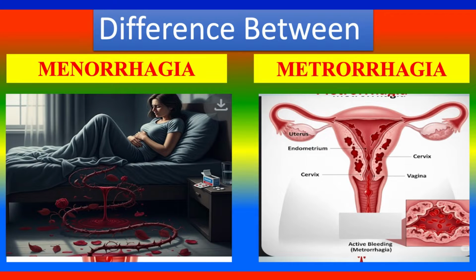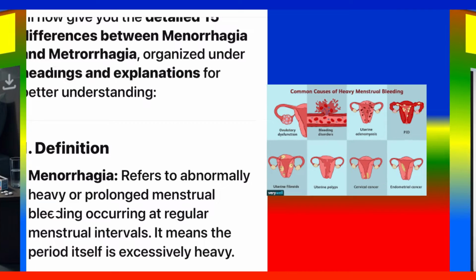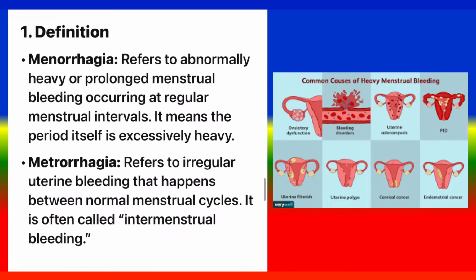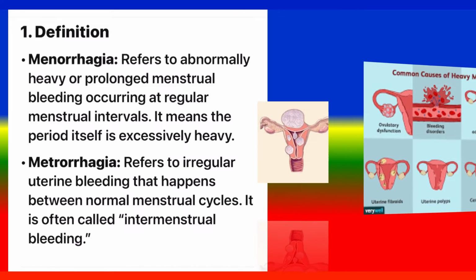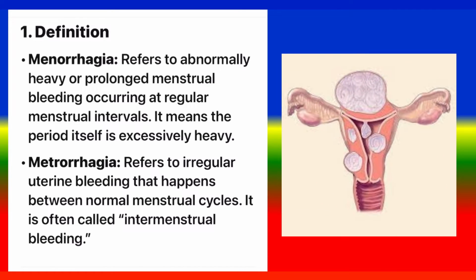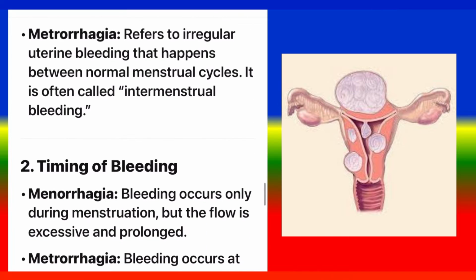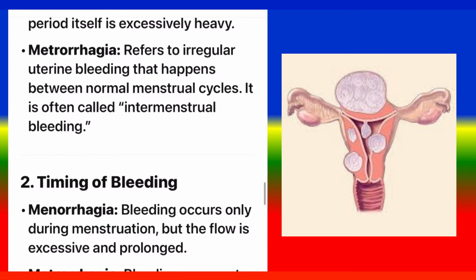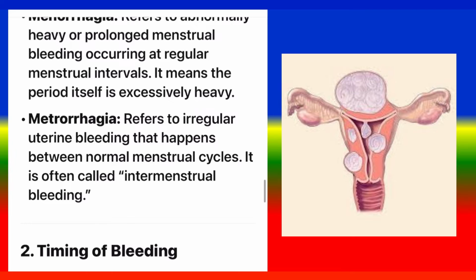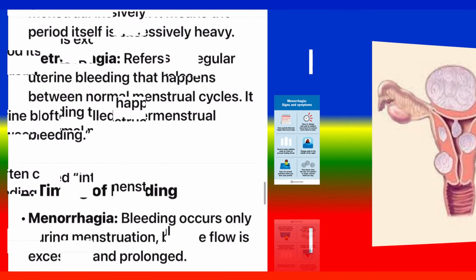1. Definition. Menorrhagia refers to abnormally heavy or prolonged menstrual bleeding occurring at regular menstrual intervals. It means the period itself is excessively heavy. Metrorrhagia refers to irregular uterine bleeding that happens between normal menstrual cycles. It is often called intermenstrual bleeding.